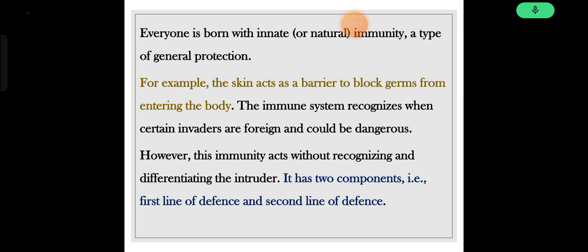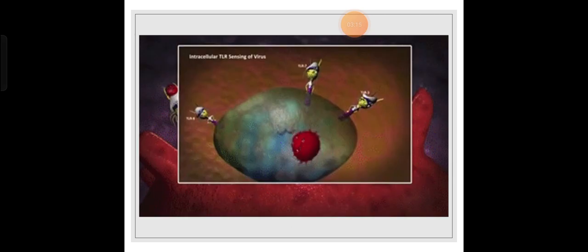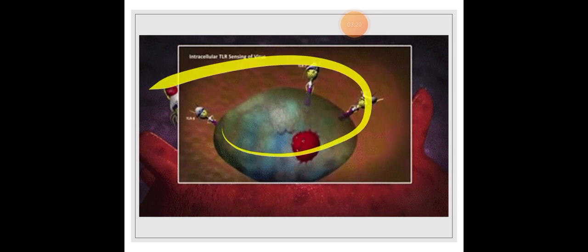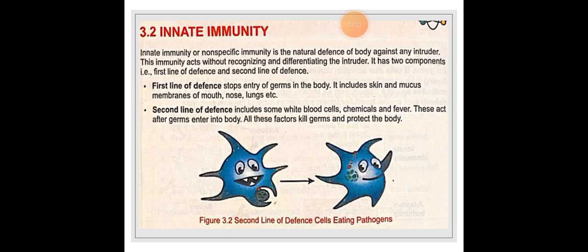However, this immunity acts without recognizing and differentiating the introducer. It has two components: the first line of defense and the second line of defense. You should notice what the first line of defense is and what the second line of defense is. Here you can see the harmful germs entering the body. Innate immunity, or non-specific immunity, is the natural defense of the body against an introducer. This immunity acts without recognizing and differentiating the introducer. It has two components: first line of defense and second line of defense.